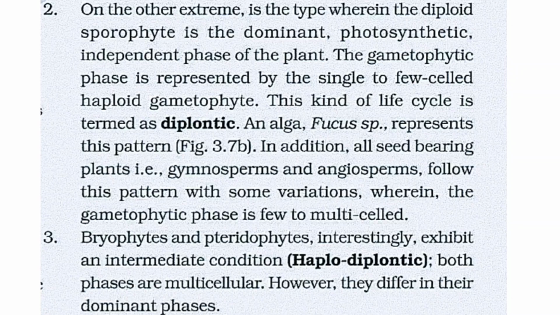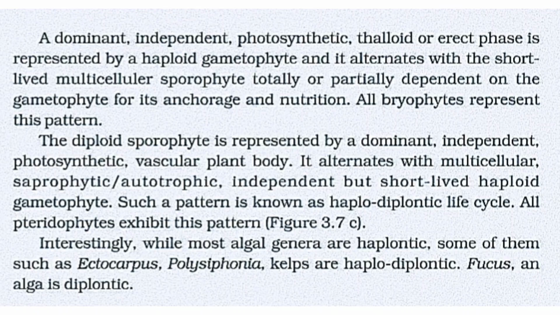Third one, bryophytes and pteridophytes interestingly exhibit an intermediate condition, that is haplodiplontic. Both phases are multicellular. However, they differ in their dominant phase. A dominant independent photosynthetic thalloid or erect phase is represented by a haploid gametophyte, and it alternates with the short-lived multicellular sporophyte, which totally or partially depends on the gametophyte for its anchorage and nutrition. All bryophytes represent this pattern.